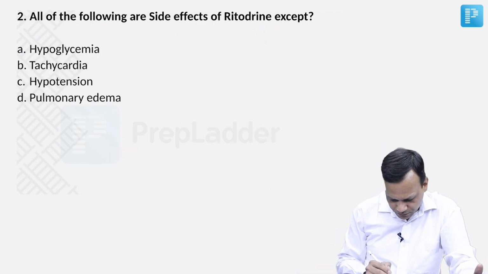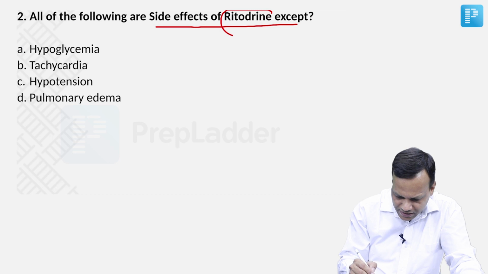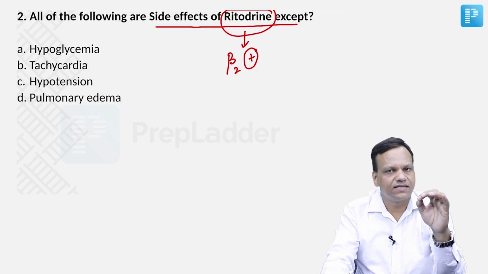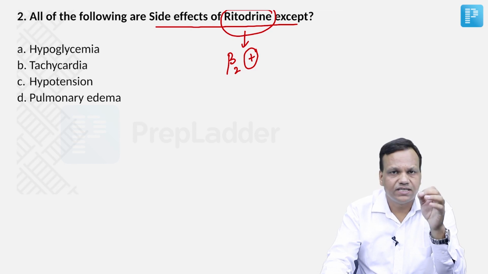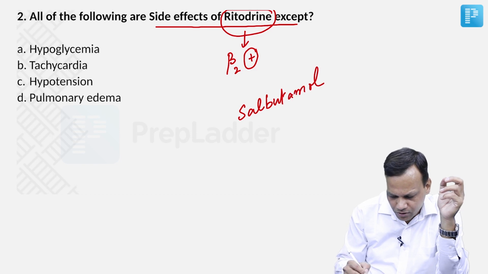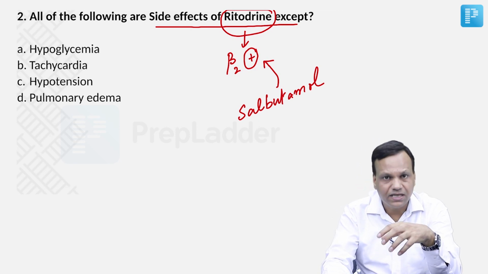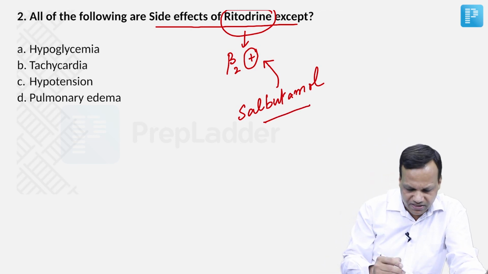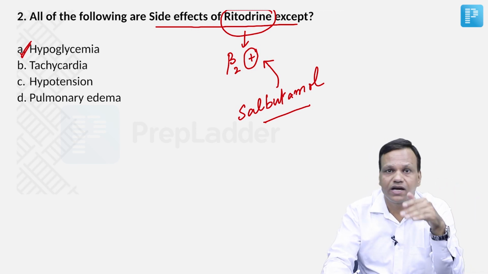Moving to the second question. All of the following are side effects of ritodrine except. What is ritodrine? Yes, ritodrine is a beta 2 agonist. This is a repeat question, slightly changed. Previously the examiner used to ask about side effects of salbutamol, which is also a beta 2 agonist. Now they have changed the name from salbutamol to ritodrine. The answer still remains the same. For salbutamol, all were side effects except hypoglycemia. Beta 2 agonists increase blood sugar, they do not decrease it. So hypoglycemia cannot be a side effect.